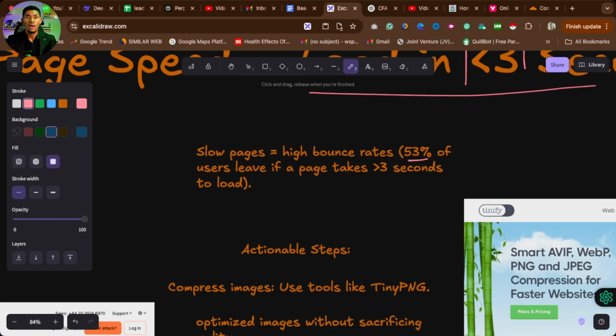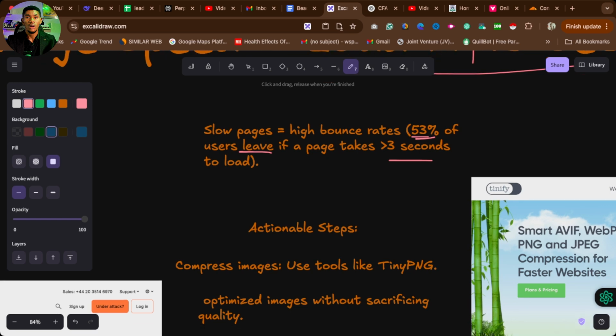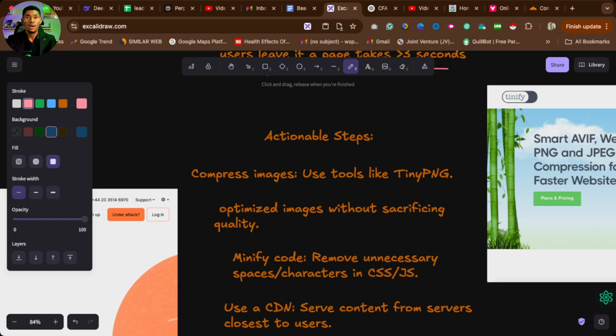Now this is it. 53% of users leave. This is a real statistic. They leave if a page takes greater than 3 seconds. 3 seconds, 1, 2, 3. If it takes greater than that, they leave your page. So you want to make sure that your page loads very fast. Even Facebook, when you're running an advert, they notice that your landing page is taking time to load. You begin to pay higher for that particular landing page. But now how do we get our landing page to be very fast? First thing we need to do is to compress images.